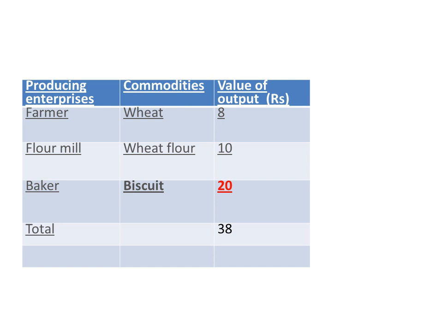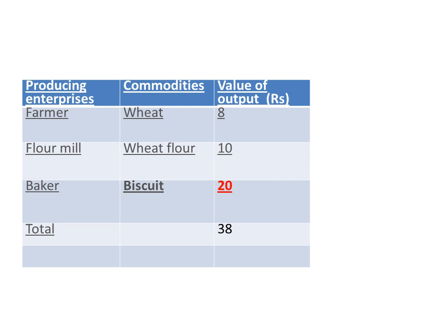Suppose a farmer produces wheat and sells it for 8 rupees to the flour mill. The flour mill purchases wheat for 8 rupees, converts it into flour, and sells it for 10 rupees to the baker. The baker purchases the wheat flour, converts it into biscuits, and sells them for 20 rupees. So in this example, what is the final commodity? That is biscuit, price 20 rupees.